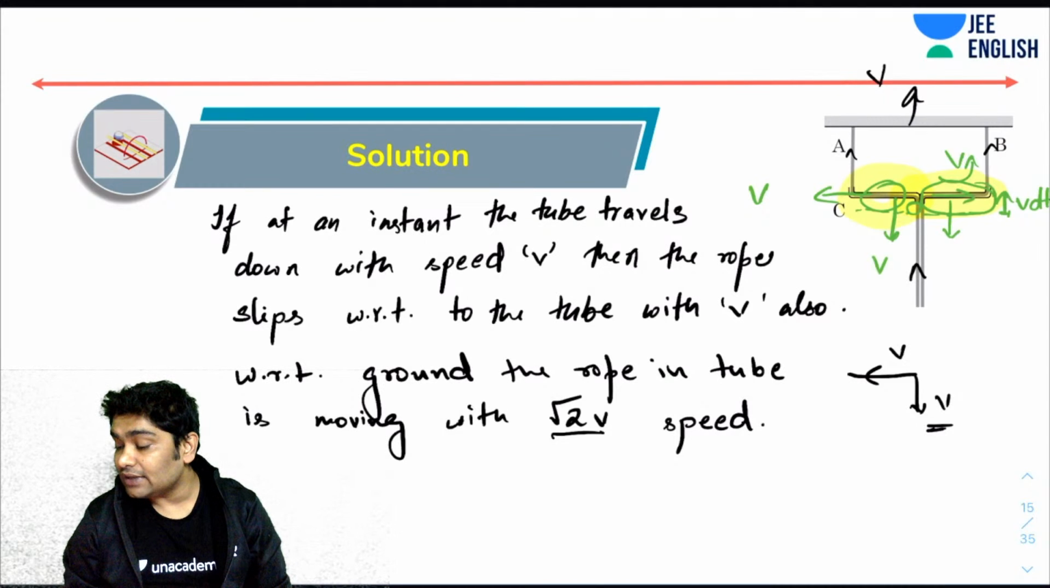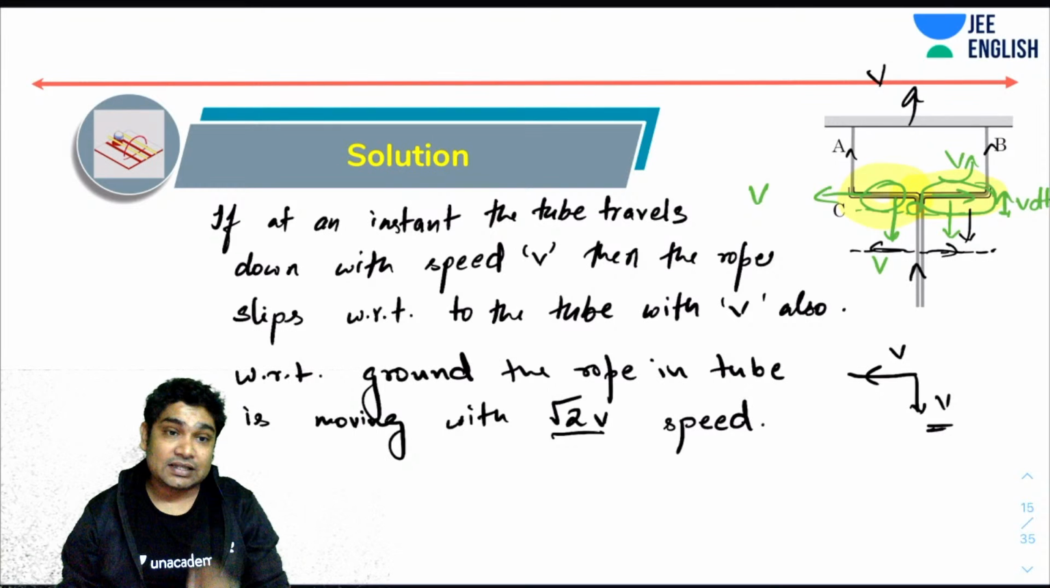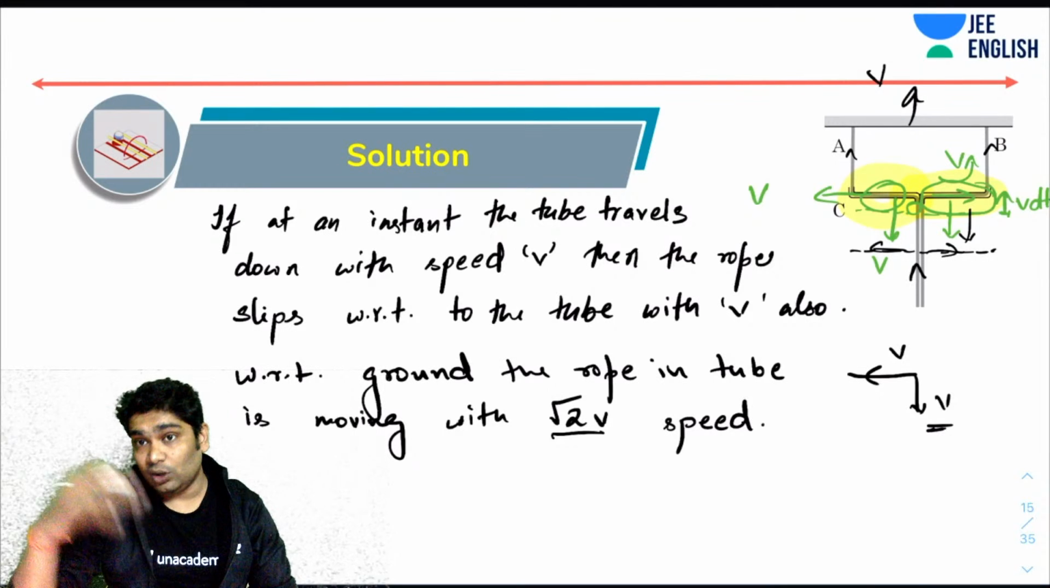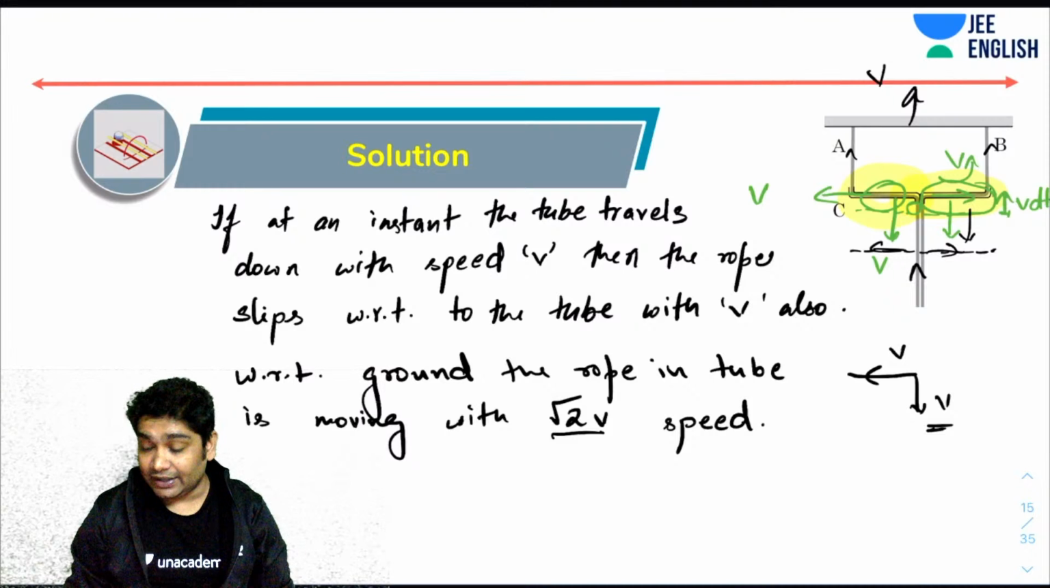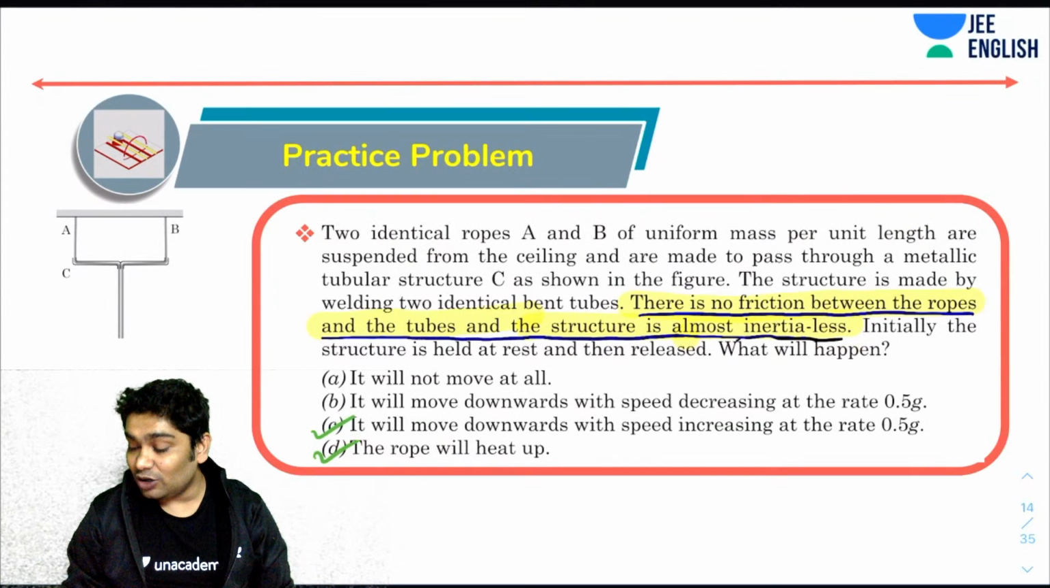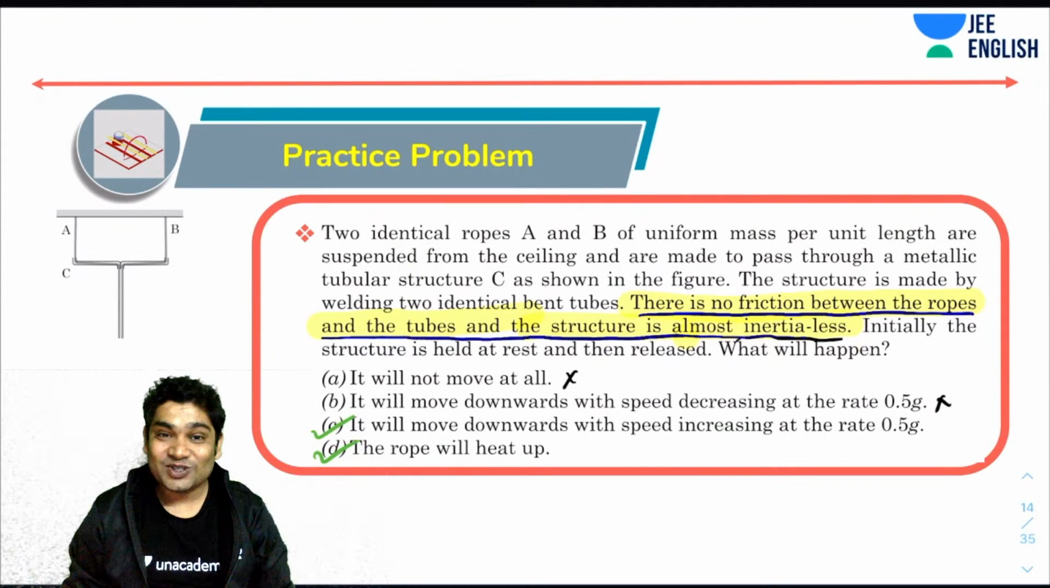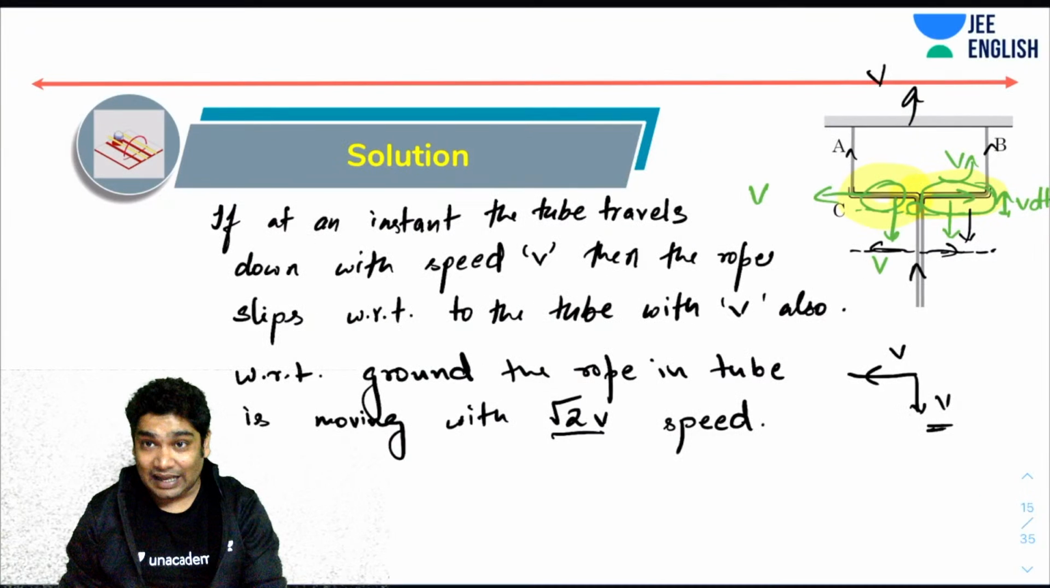I hope you realize that if it goes down, whatever potential energy it is losing will be gained as kinetic energy. That is why the speed will increase. So two things I can say: one, it will go down; second, I can say that the speed will increase. So definitely this is not true, this is not true. So that leaves me with options C and D. So let's see if C can be correct.